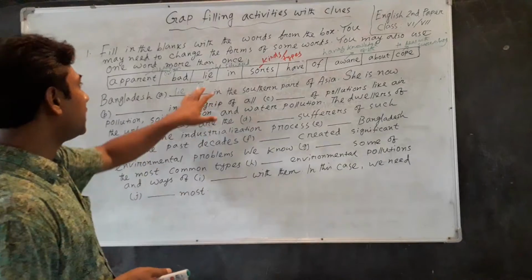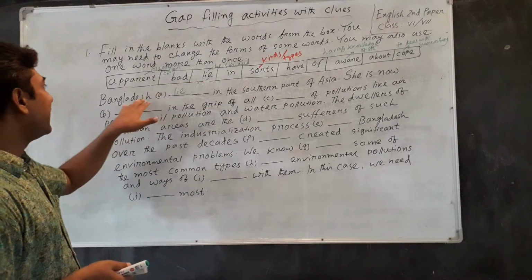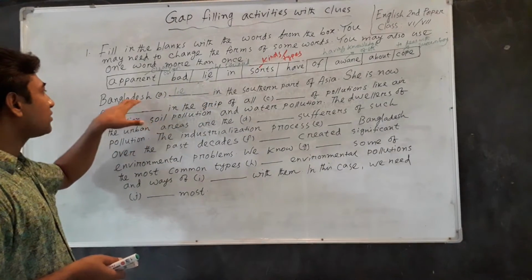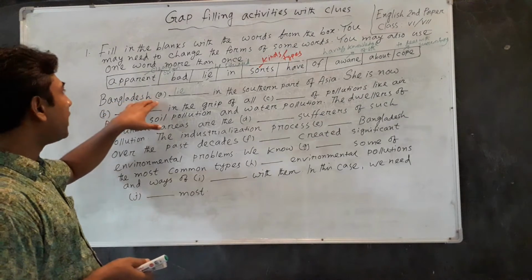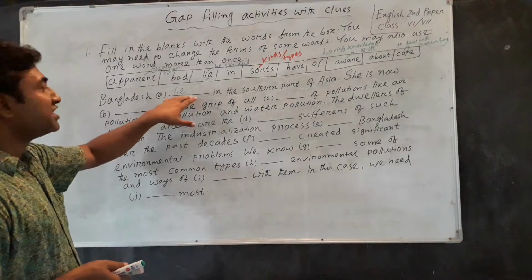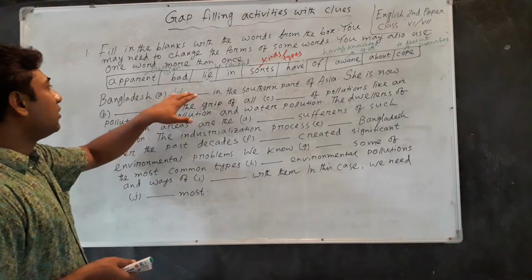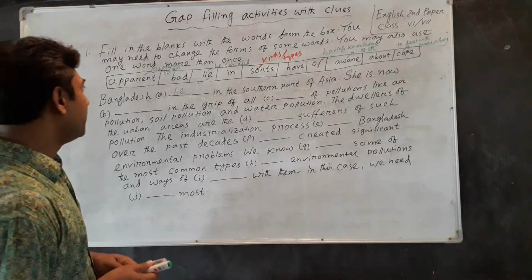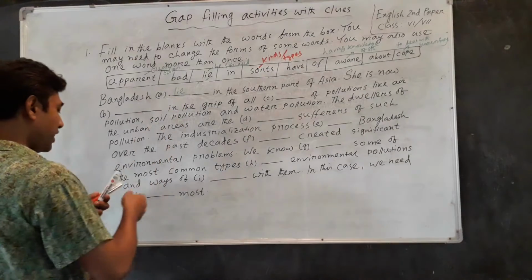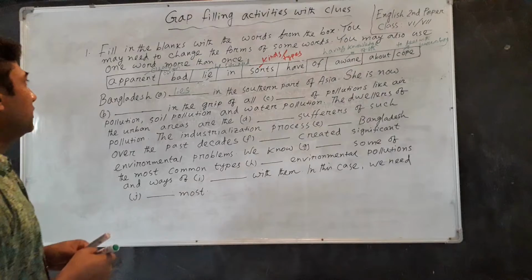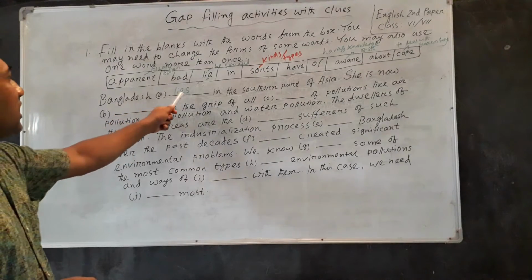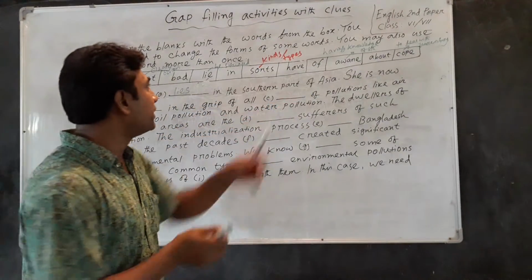Look at the whiteboard. Dear students, as the subject of the sentence is singular and the verb is in present indefinite tense, we have to add s after the main verb. Bangladesh lies in the southern part of Asia.